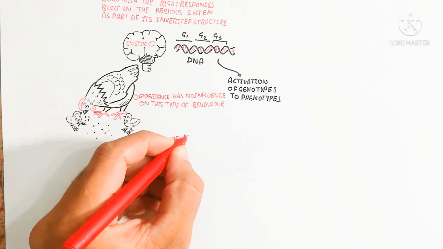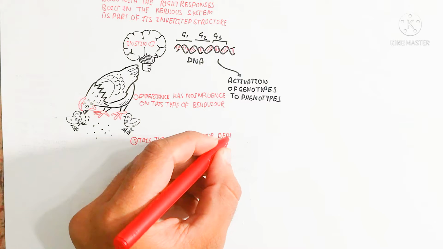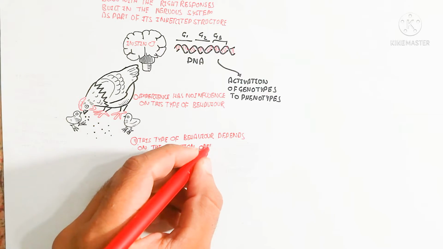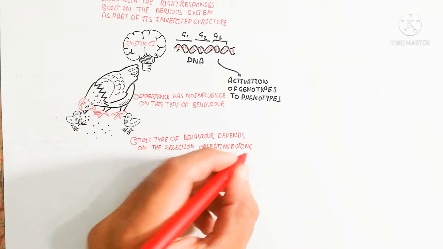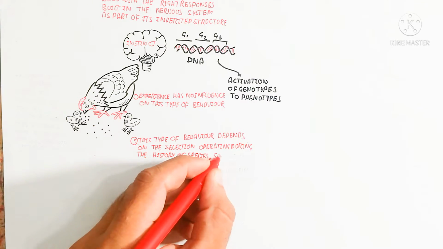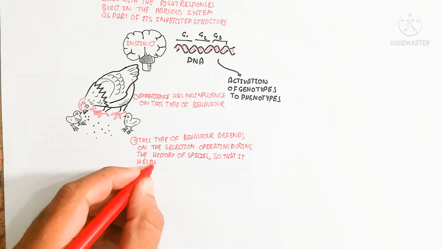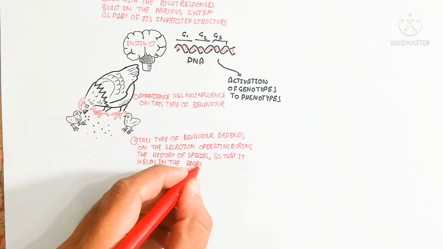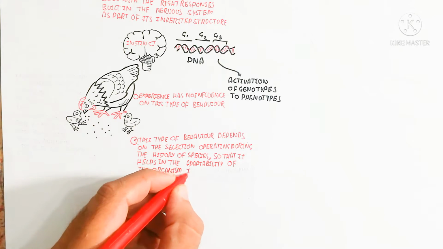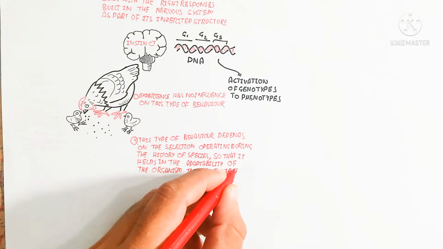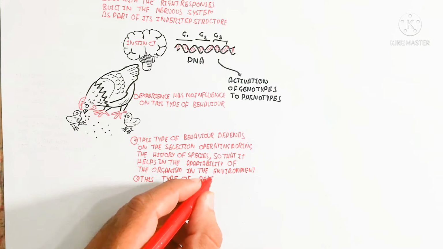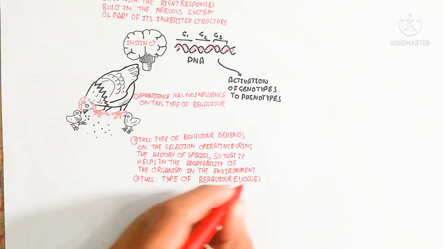For example, after hatching, the chick will move toward the mother. This is known as imprinting, which is a type of instinct behavior. This type of behavior depends on selection operating during the history of the species, so that it helps the adaptability of the organism in the environment. This type of behavior evolves slowly in the species.